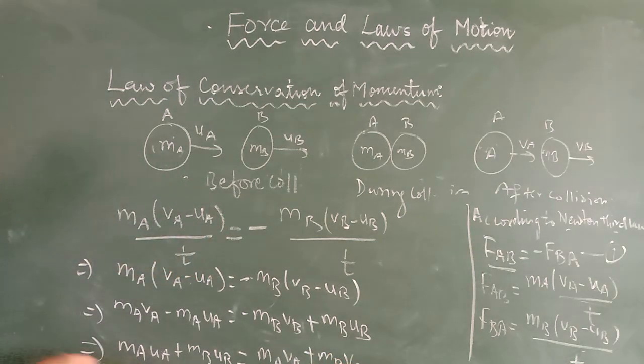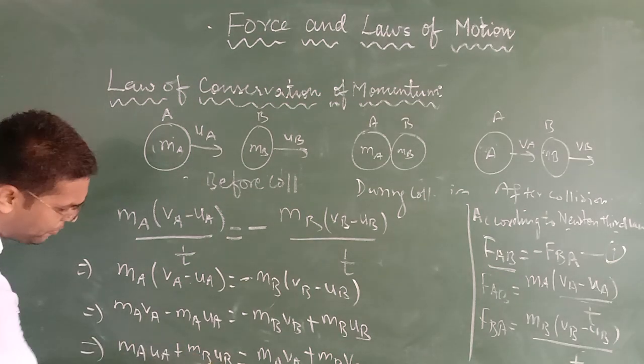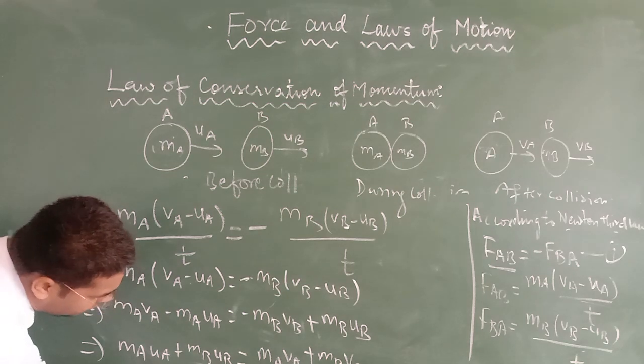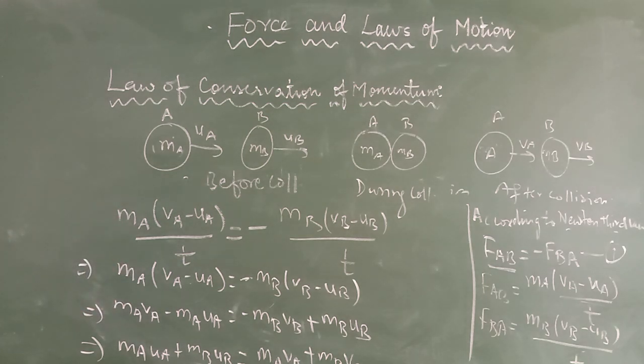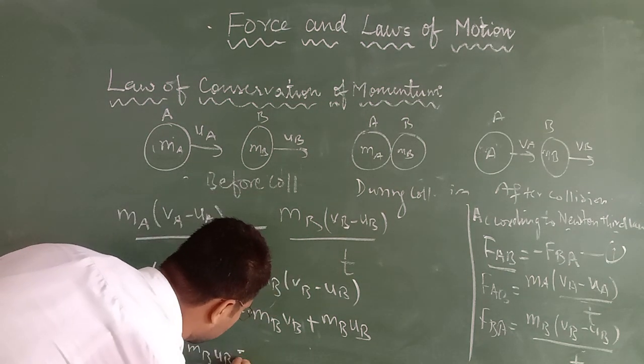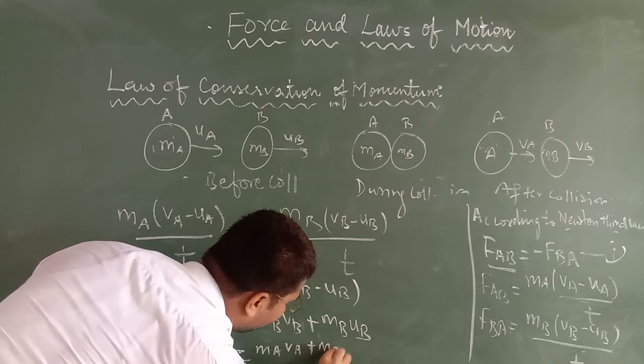What is MA UA? Initial momentum of object A. MB UB, initial momentum of object B. So that is total momentum. It has become the total momentum before collision. Now, second is MA VA plus MB VB.